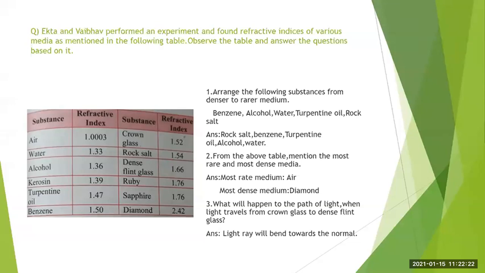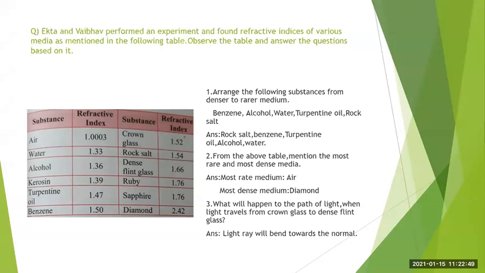Okay. Now see the second question. From the above table, mention the most rare and the most dense medium. So from among all the substances which they have given, which is the most rarer medium? Now see the value of air. It is 1.0003. The value is less among all the other substances. So that will be the most rare medium.